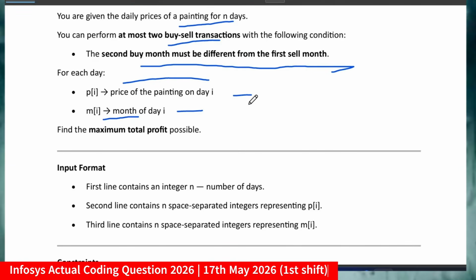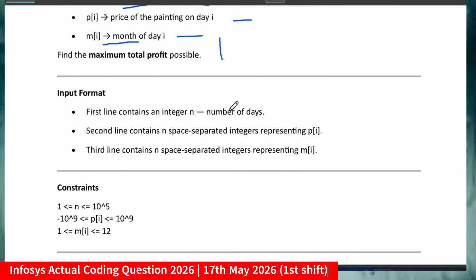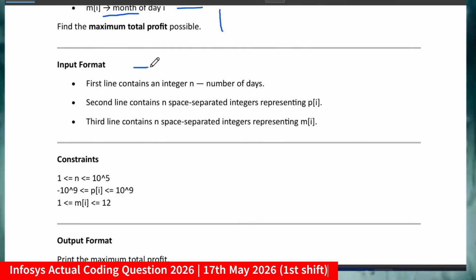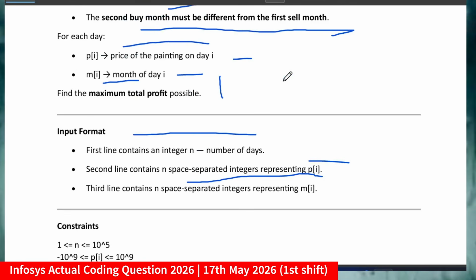So you have to calculate the maximum total profit. This is kind of a greedy algorithm you can apply here. The input format: the first line contains an integer n, which denotes the number of days, and the second line contains n space-separated integers which represent Pi, the price of the painting on day i. The third line contains Mi, which is the month of day i.